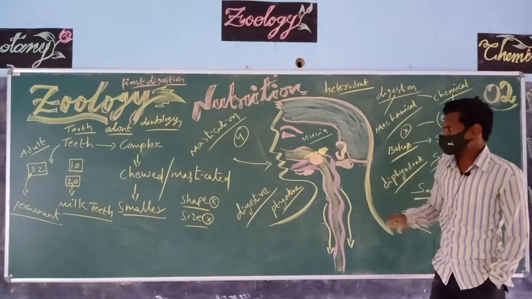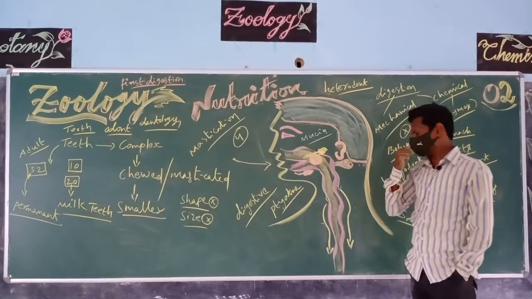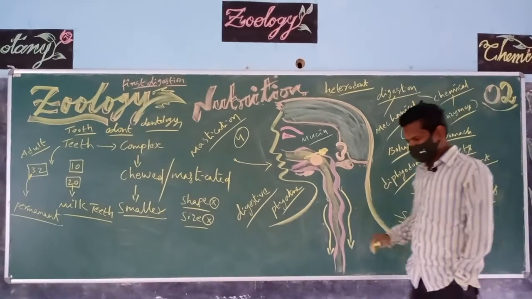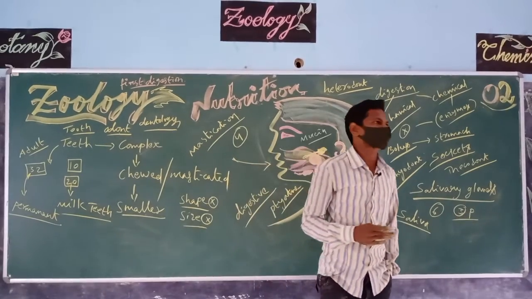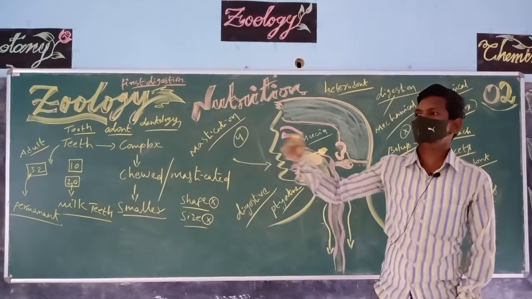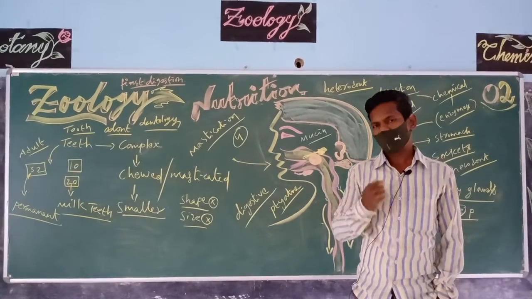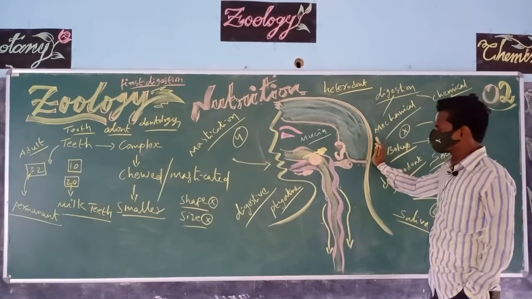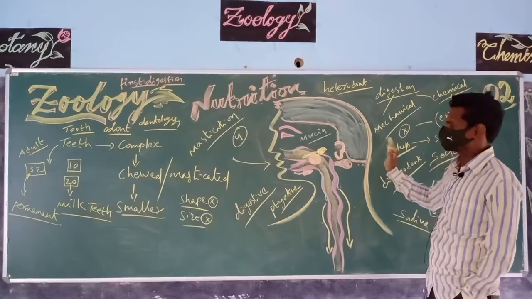During mastication, while the bolus is formed, the ptyalin in the saliva mixes with the bolus and partially digests the carbohydrates into maltose or dextrose, simple forms. So this is the first digestion taking place in the human gut.